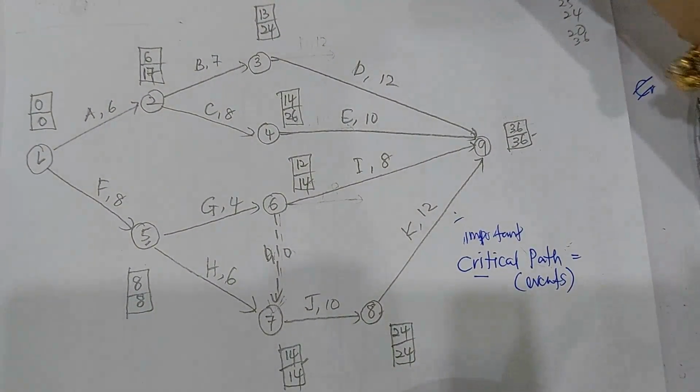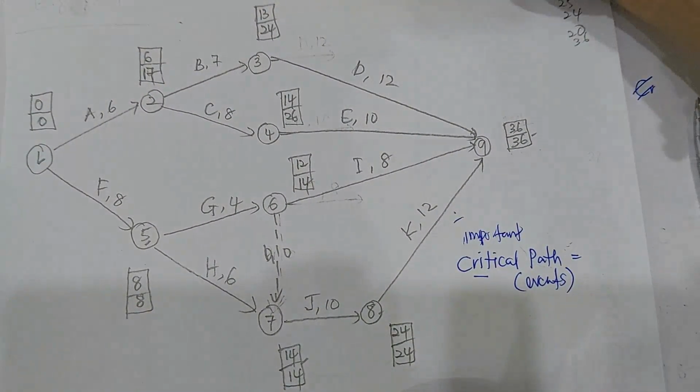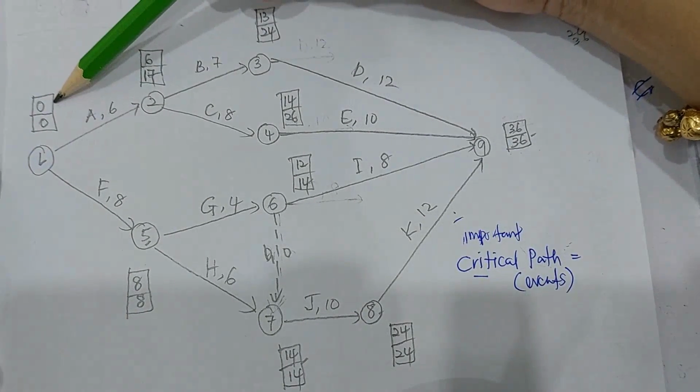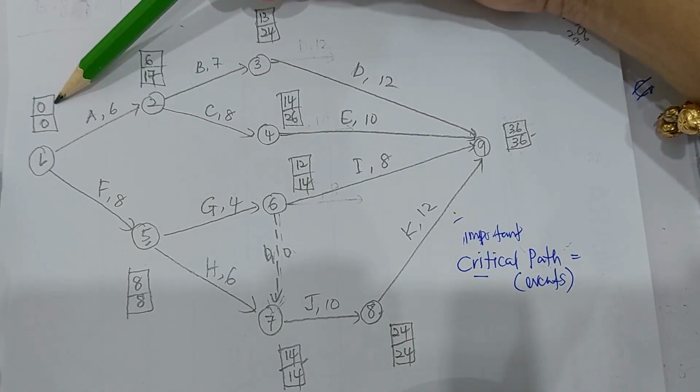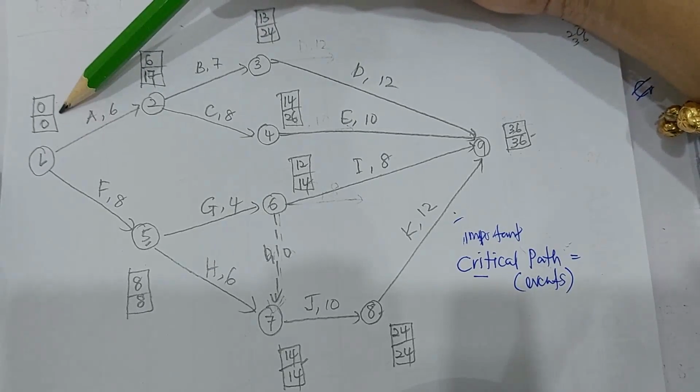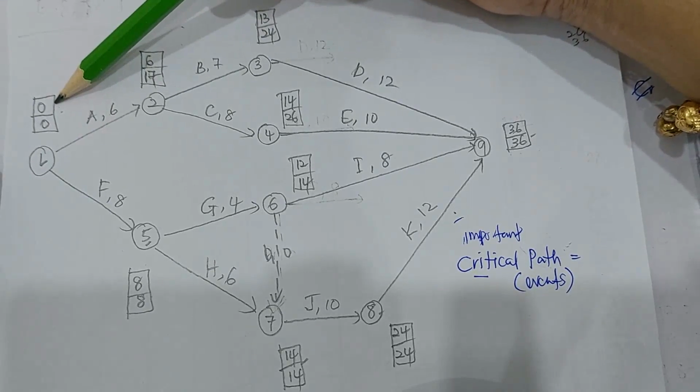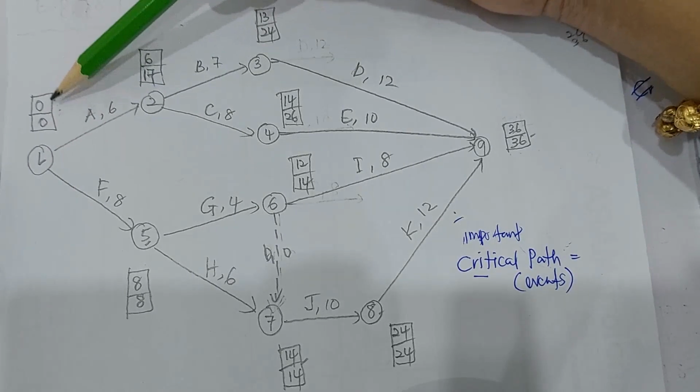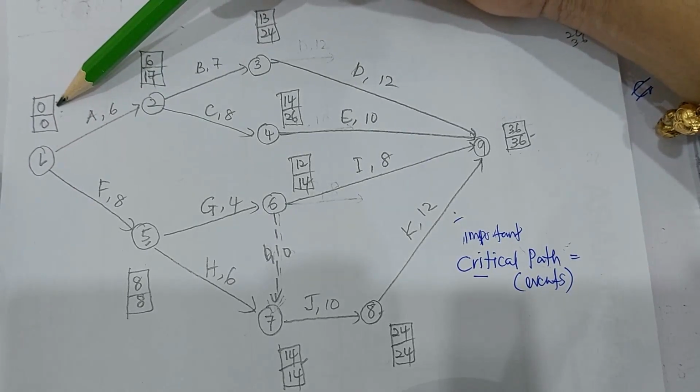Okay, for example, we look at event number 1 here. Number 1 here says the EET is 0. Earliest event time. Bilakah masa kita nak mula projek ni, event number 1 ni paling awal? It says 0. 0 means now. Masa paling awal untuk mulakan event number 1 adalah sekarang.